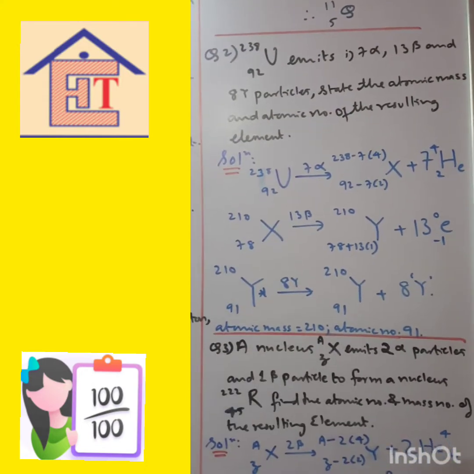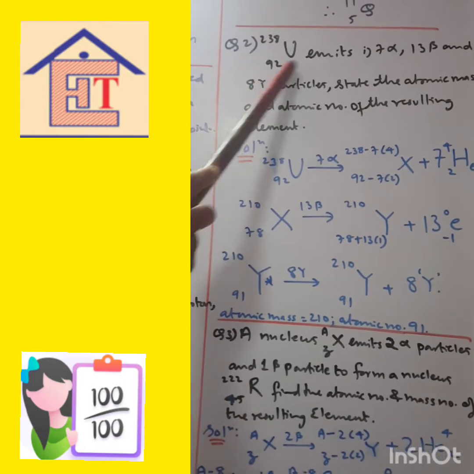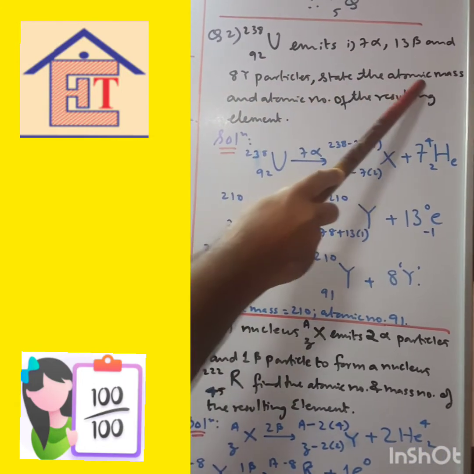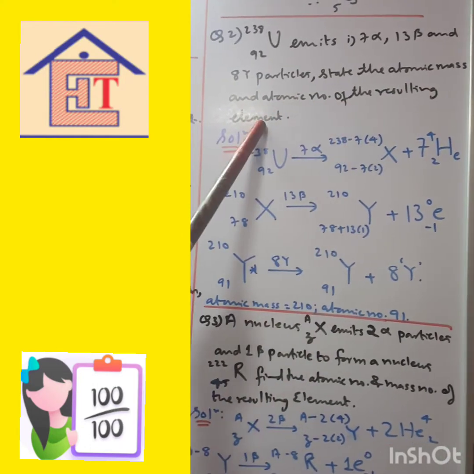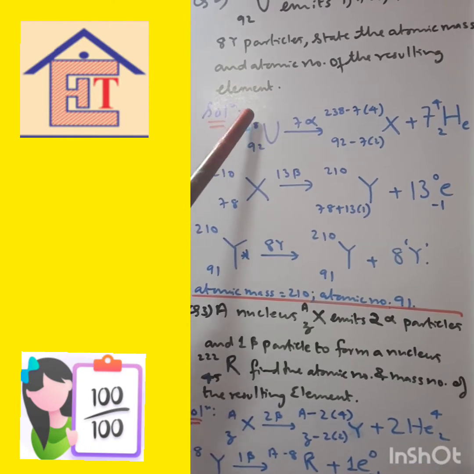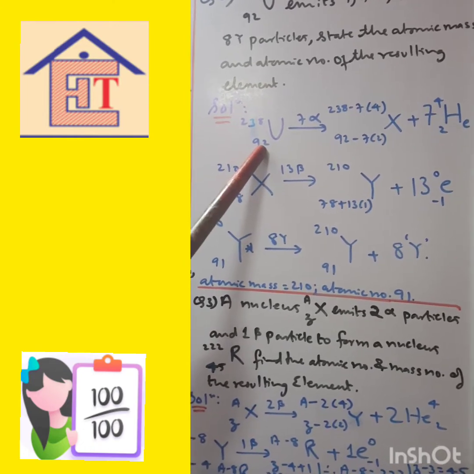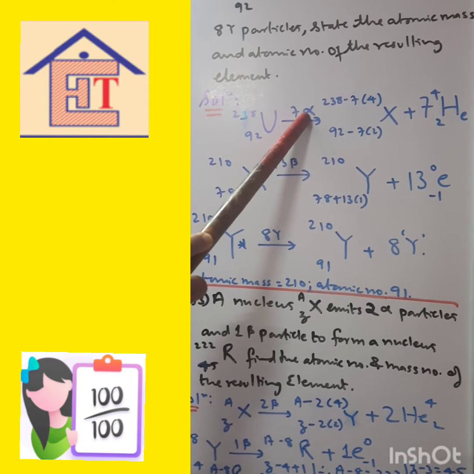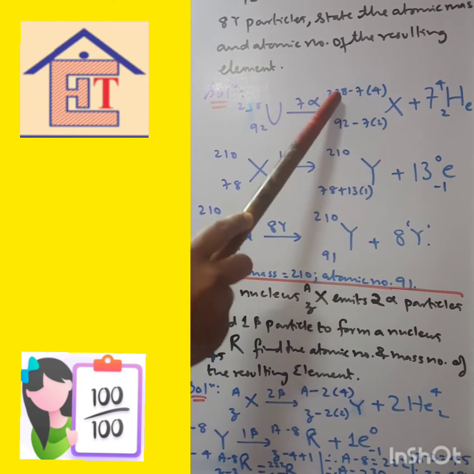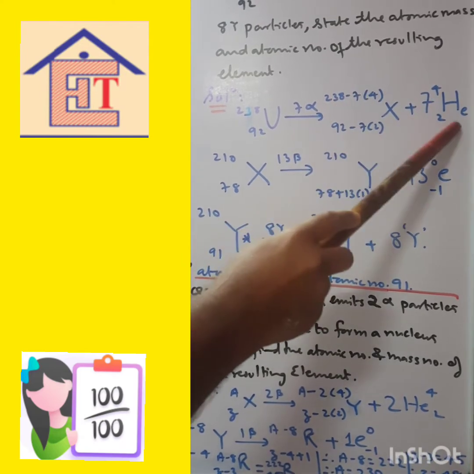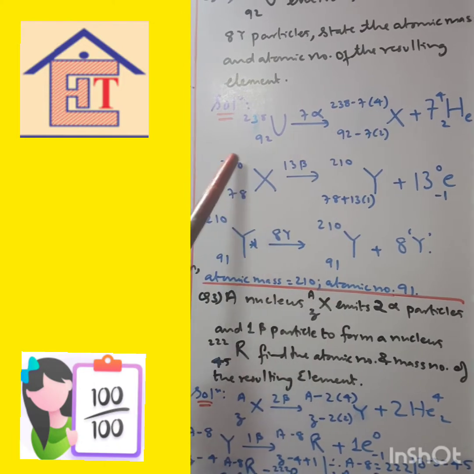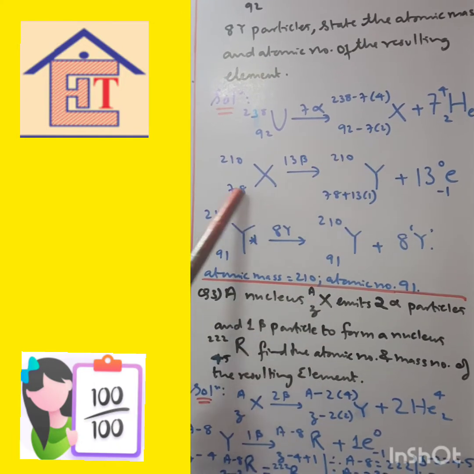Now another question. Uranium-238-92 emits 7 alpha particles and 13 beta particles. State the atomic mass and atomic number of the resulting element. Now you know, when any element gives alpha particle, mass number decreases by 4 and atomic number decreases by 2. But here there are 7 alpha particles. So 7 times 4 gets decreased and 7 times 2 gets decreased. So accordingly you subtract and write like this. What is 238 minus 28? It is 210. 92 minus 14, it is 78.